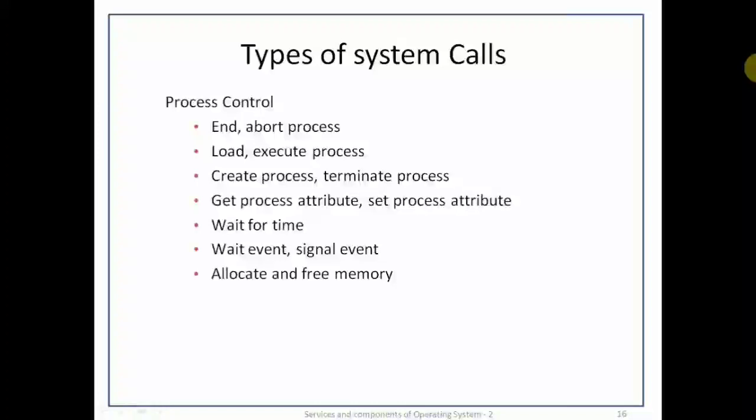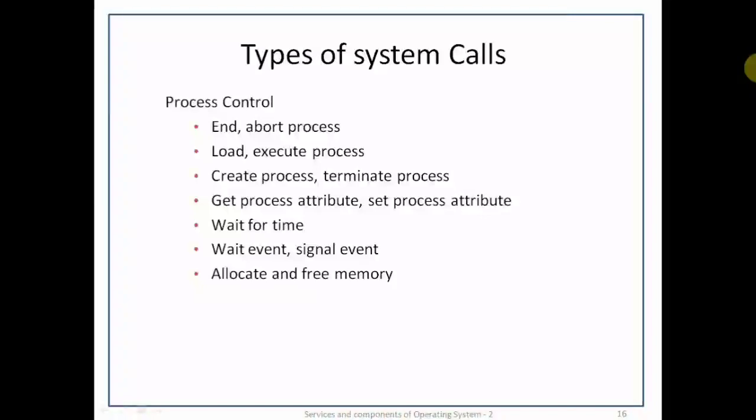If the program terminates abnormally, a dump of the memory is taken and an error message is generated. A process executing one program may want to load and execute another program. The problem is with the control. If the control returns to the existing program, then when the new program terminates, we must save the memory image of the existing program. Thus, we have effectively created a mechanism for one program to call another program.